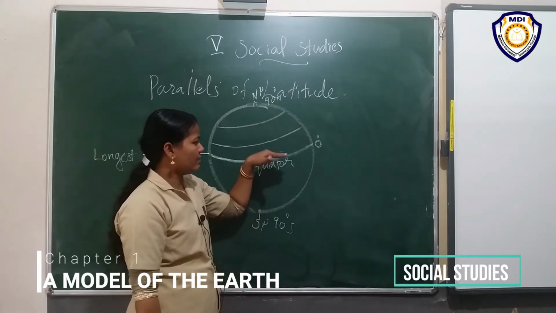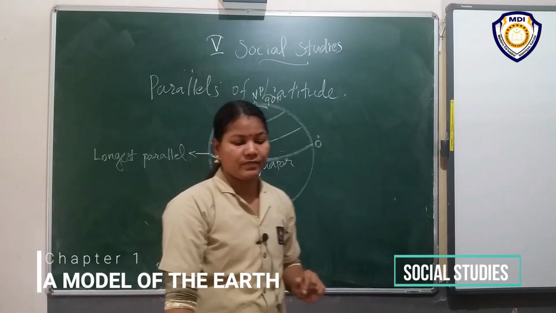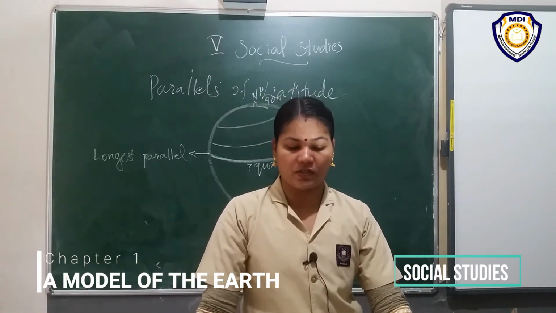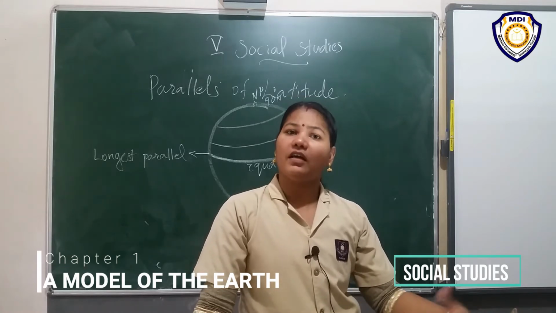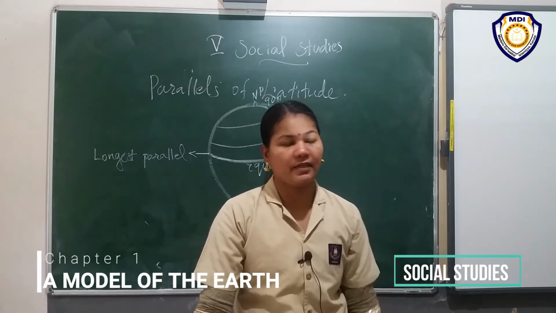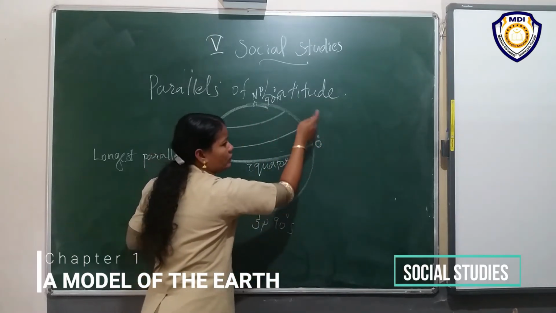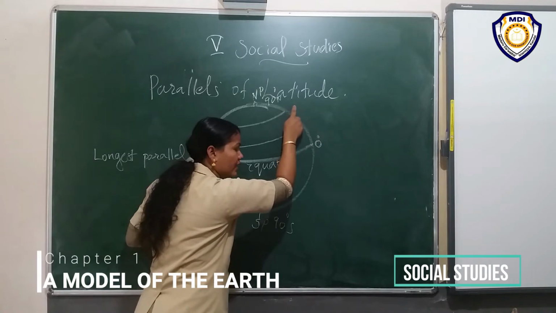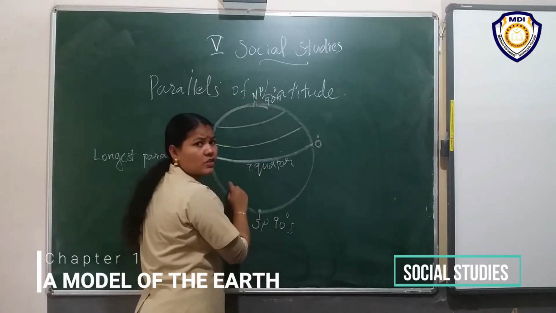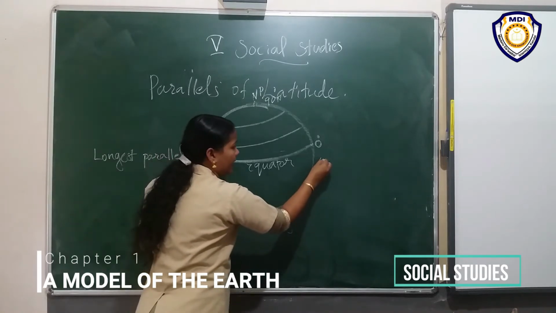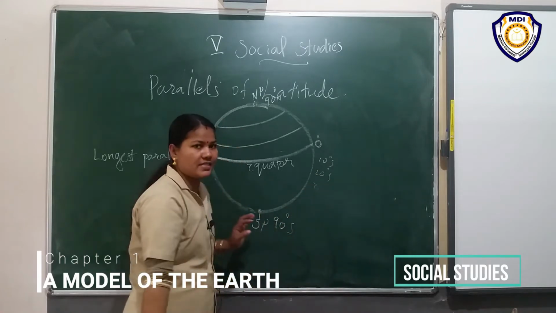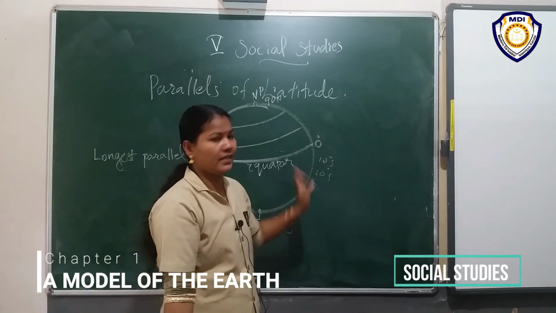From the equator to the northern hemisphere, they are labeled 10, 20, 30, 40 degree north, and finally we reach 90 degree north. Same in the case of south: 10 degree south, 20 degree south, 30 degree south, and so on. Is it clear?